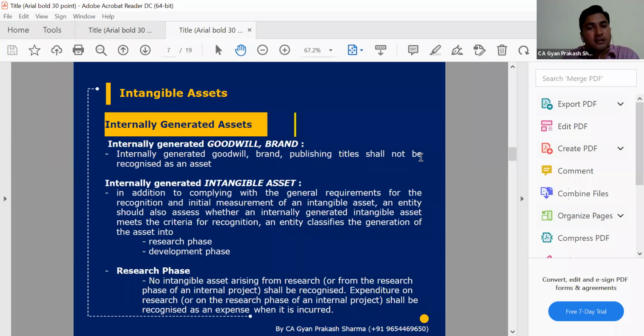In the same way, there are internally generated intangible assets of another kind. The best example is the automobile sector. Generally, they are doing some R&D activities on a day-to-day basis, and they are trying to produce and identify new types of models. So in that case, they first do the research activity, then they do the development activity, and they create a prototype model. This is the end result, like an ideal model that will be followed, a prototype that will be followed, or moulds and dies they have created, or some design they have created.